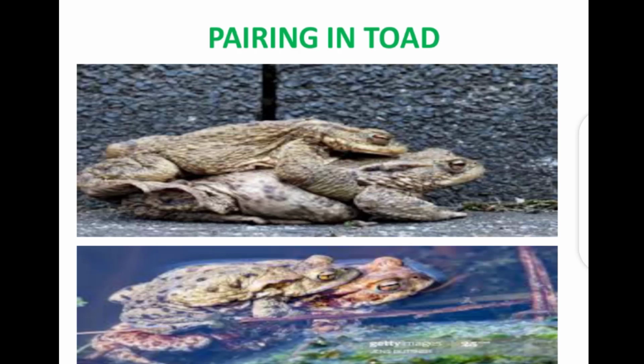And in the next class, we'll be looking at a different kind of reproductive behavior. We'll be looking at the display as a reproductive behavior, and we'll be seeing what it is. Now, remember again that in pairing, a separation happens, and once the separation happens, the mating takes place, and then reproduction happens.